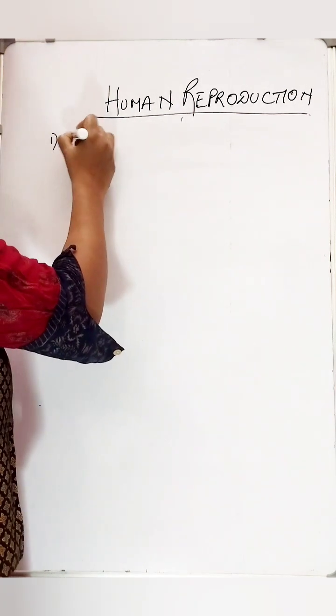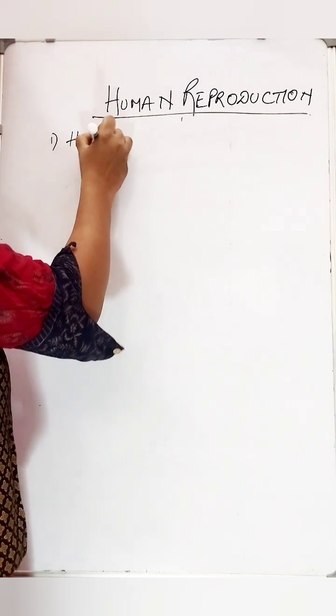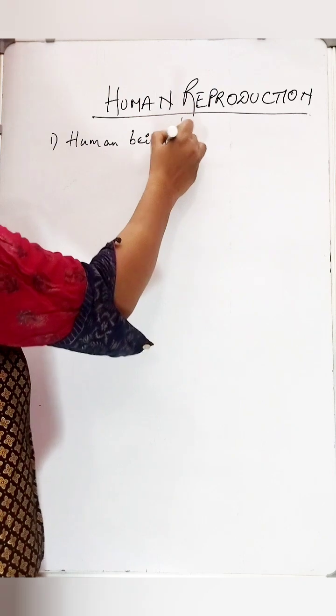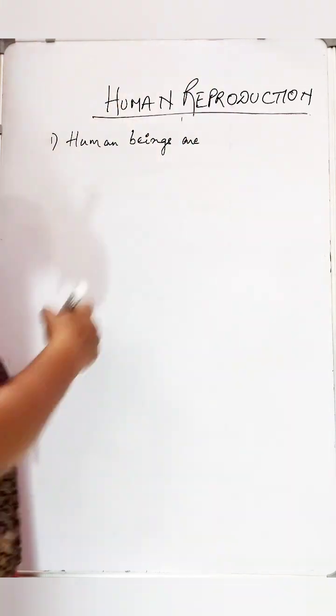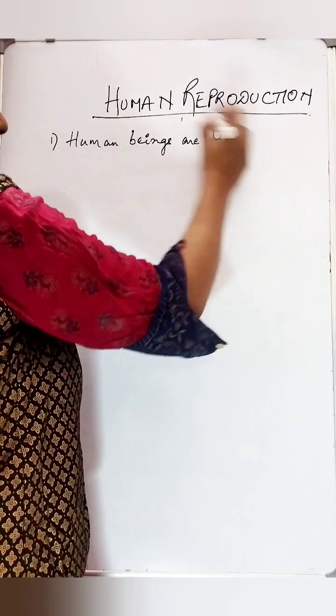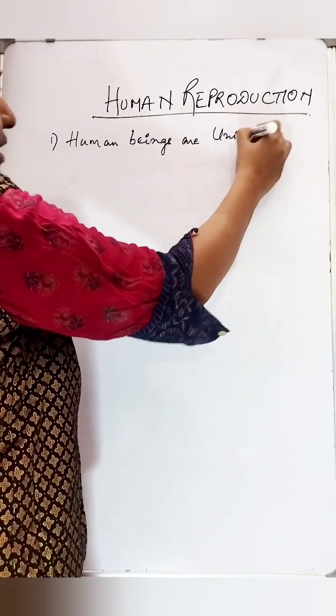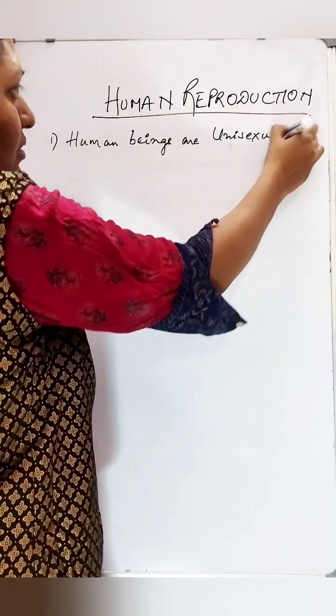So what are the characteristics of a human being? What makes it so unique? The first reason is human beings are unisexual. They are unisexual means what?